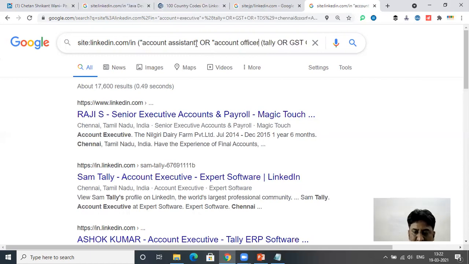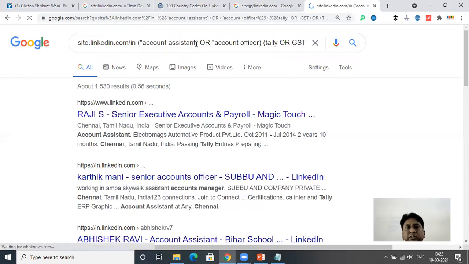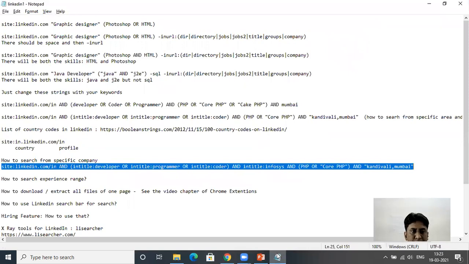They might write this also as their designation. So now the search has increased to 1530. In the same way, you can search for non-IT profiles also. Okay.